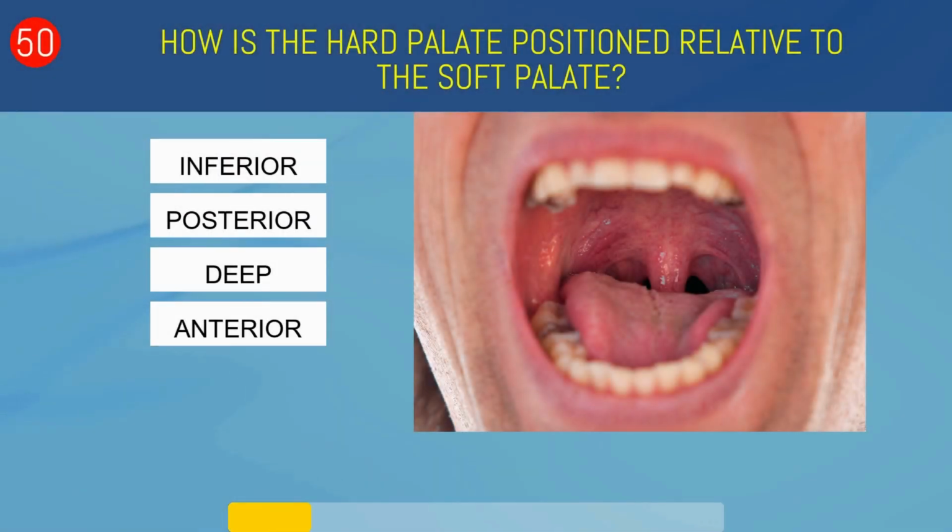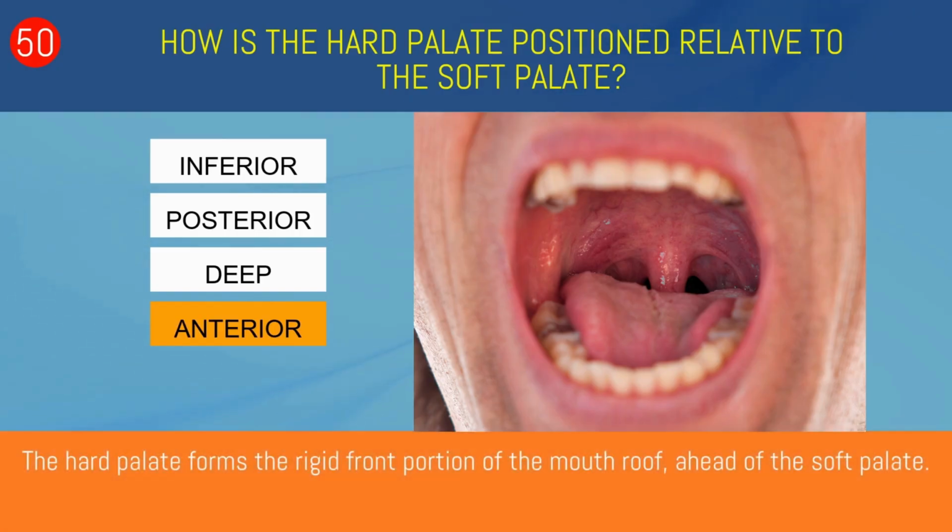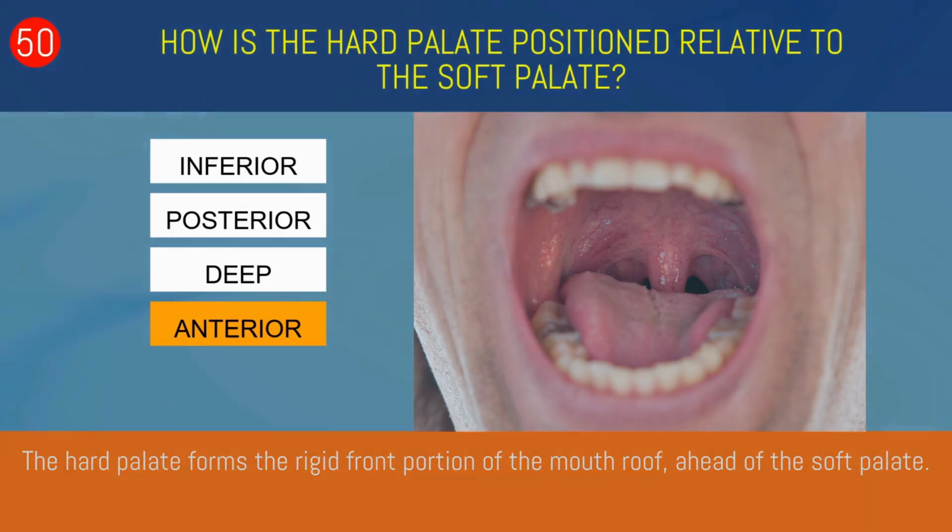How is the hard palate positioned relative to the soft palate? Inferior, posterior, deep, or anterior? Anterior. The hard palate forms the rigid front portion of the mouth roof, ahead of the soft palate.